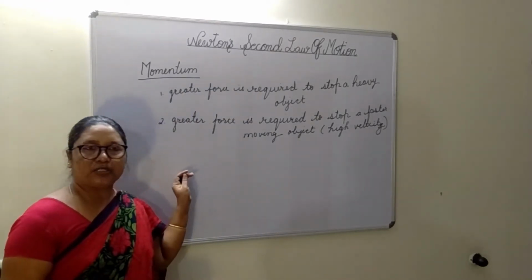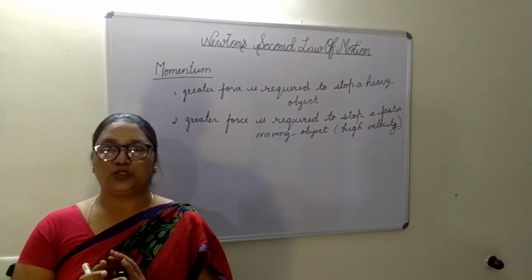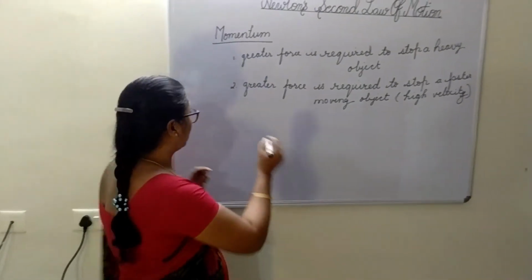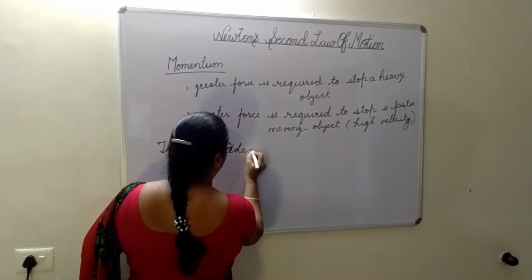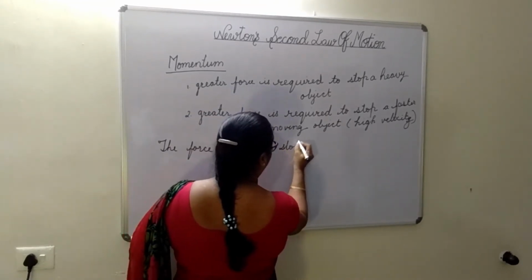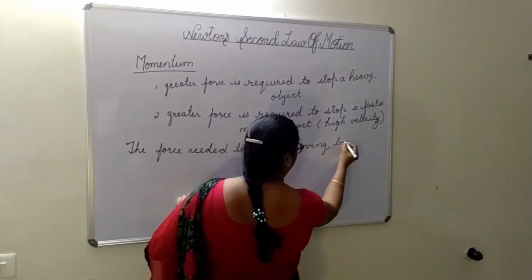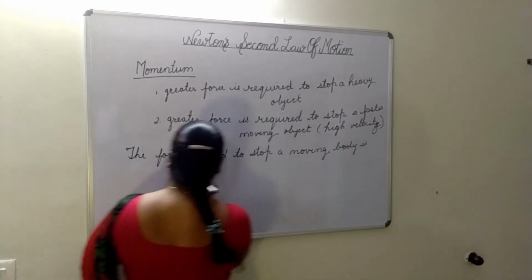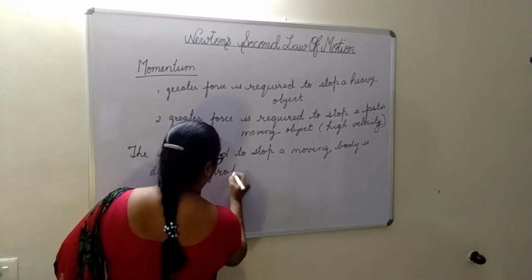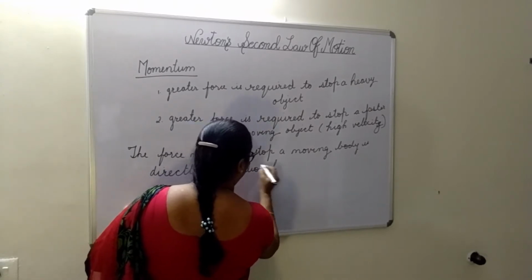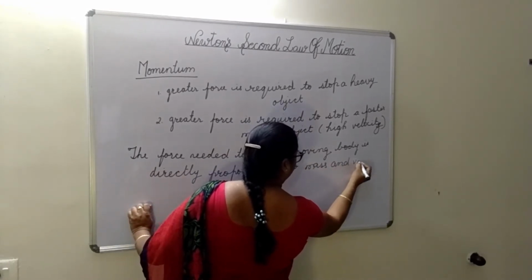So from this, we can say that the force needed to stop a moving body is directly proportional to mass and velocity.